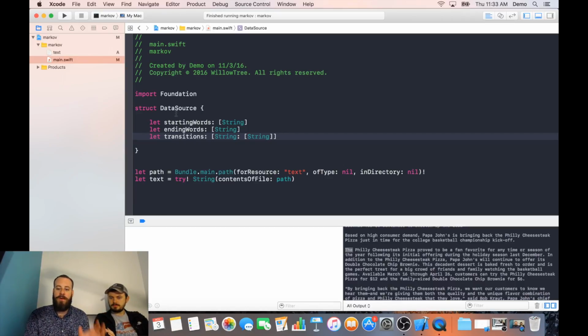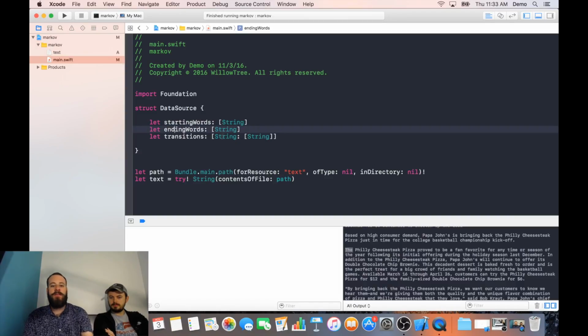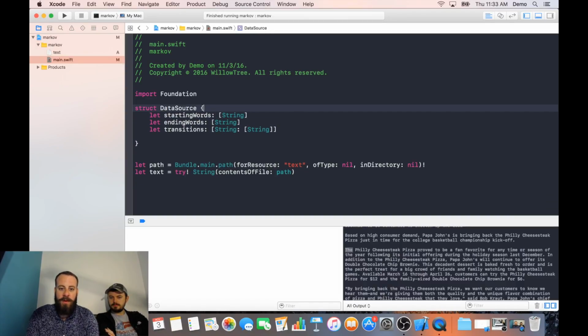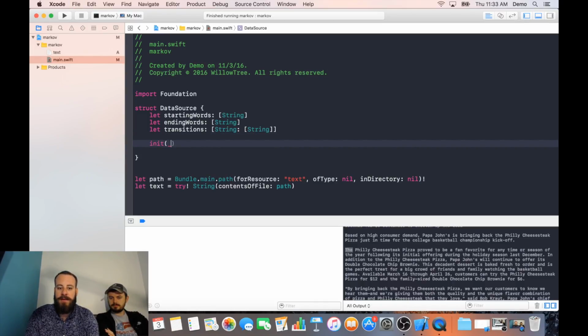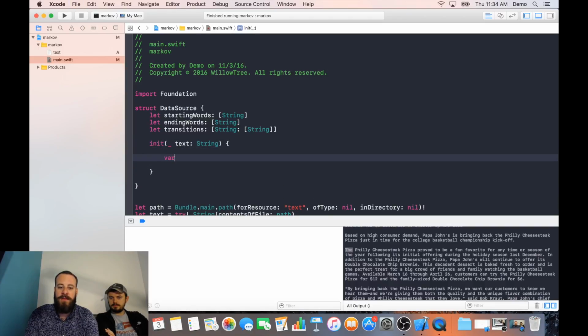So again, for the word "the," we could have "the apple," or "the pizza," or "the friend," or whatever it may be. And we'll know where sentences start by keeping track of the starting words, and where they end by keeping track of the ending words. So that's what we want to have in our little data source here. We'll give ourselves an initializer where we can get to the text, and then we'll initialize all these variables. What we want to capture from this text is all these starting words.